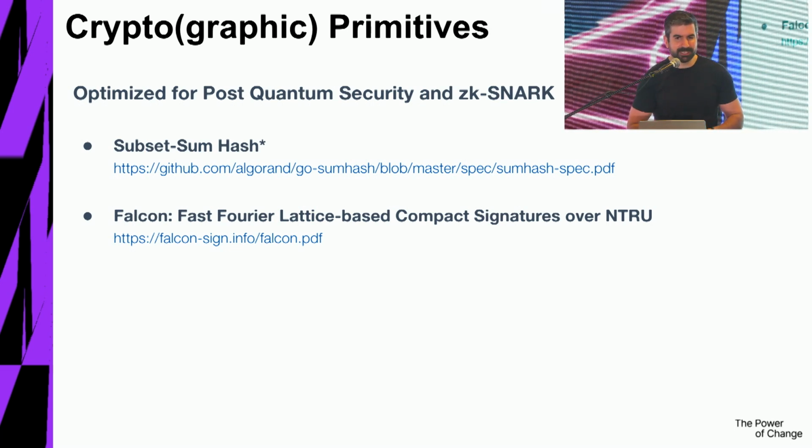One, subset sum hash. There is a small asterisk for those who know the hash thing well. It has actually just 2 of the 3 properties. It's not a random oracle, but that's actually perfectly fine for our purposes. And the second one is the Falcon signature scheme, which is post-quantum secure. Both these things are available. Everything is open source. You are more than welcome to see them.